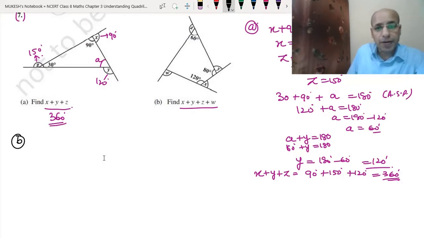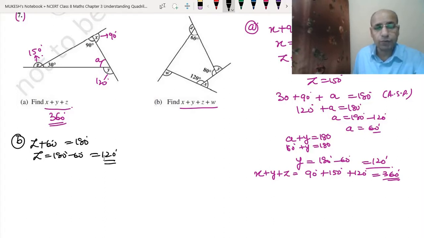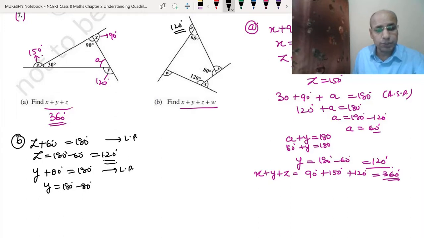In the B part, in the same way we will find Z. So Z plus 60 degrees equals 180 degrees, which means Z equals 180 degrees minus 60, equals 120 degrees. So the Z we have found is 120 degrees. Now we will find Y. So Y plus 80 degrees equals 180 degrees, this is also called the linear pair. So Y equals 180 degrees minus 80 degrees, which is equal to 100 degrees.